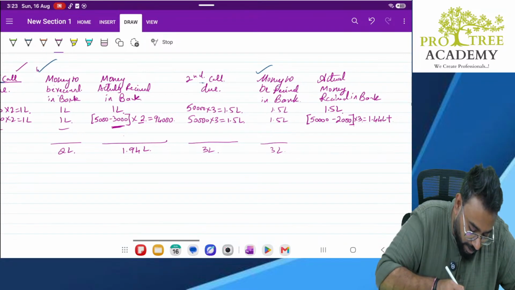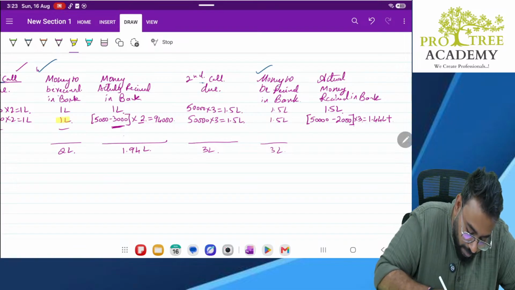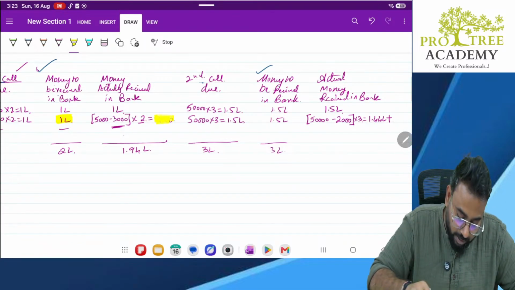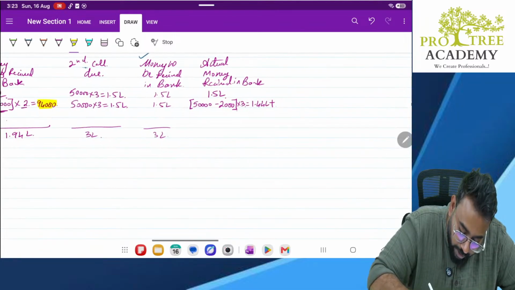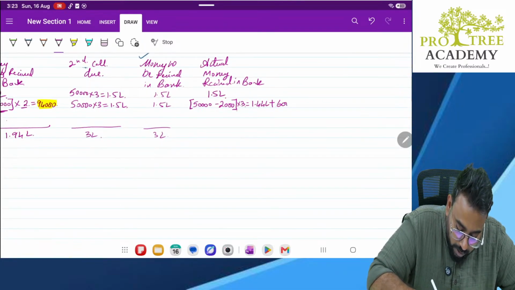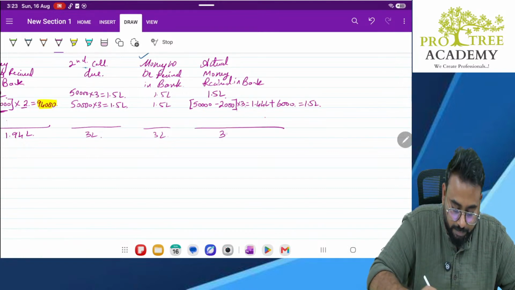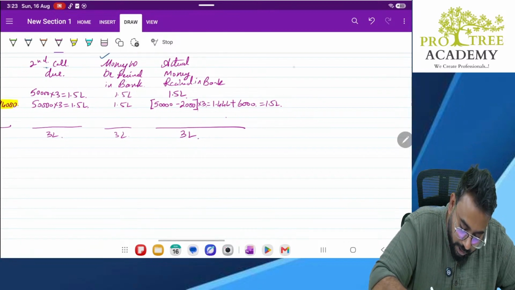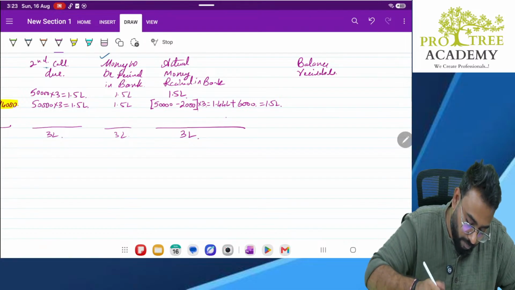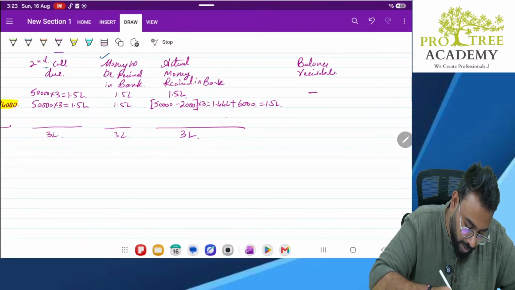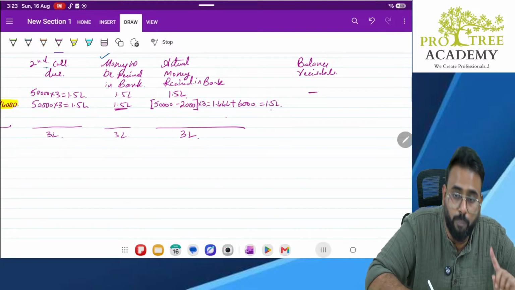Correct? See here, 1 lakh minus 94,000, 6,000 was receivable. That is also received. Received where? Received in the final call. So what is the total we have received? 1.5 lakhs. Okay. Total the money we have received is 3 lakh. Balance receivable is how much? Balance receivable here nothing.